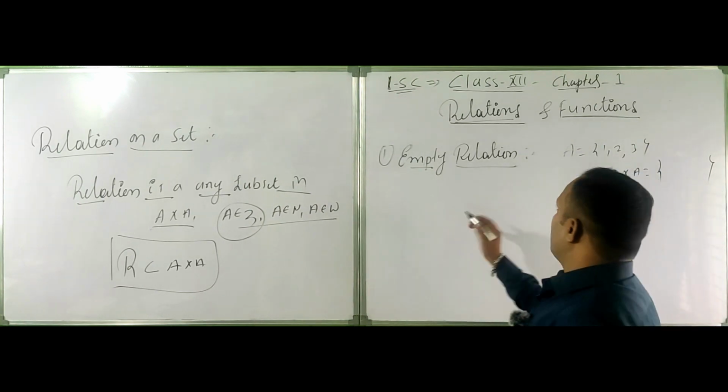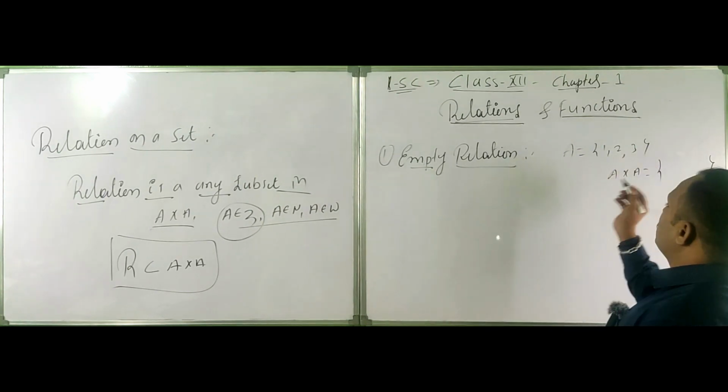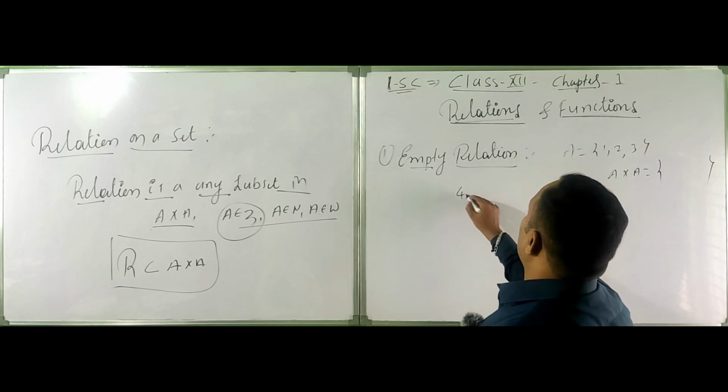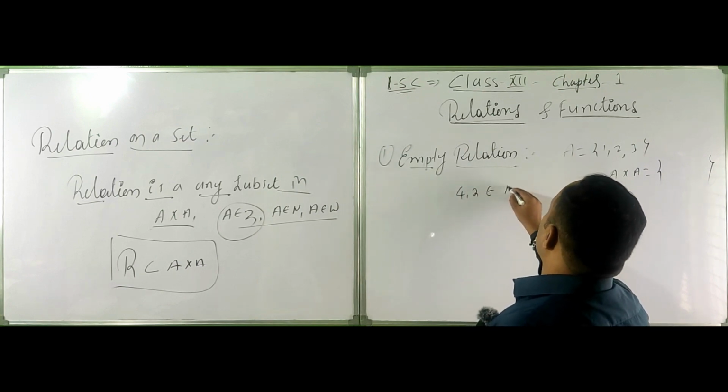If we take (1,1), (1,2), (1,3), can I write this as belonging to A cross A?